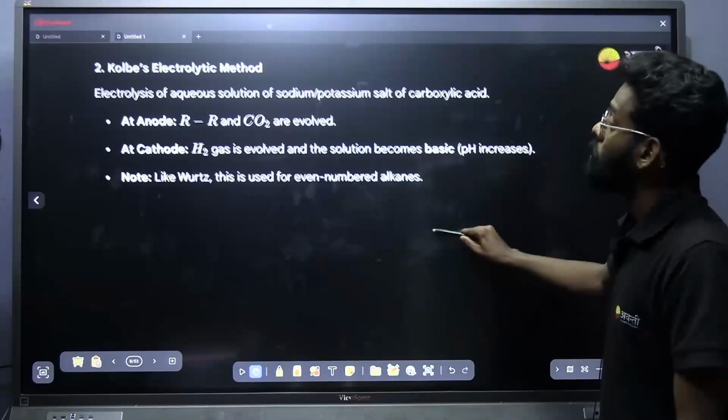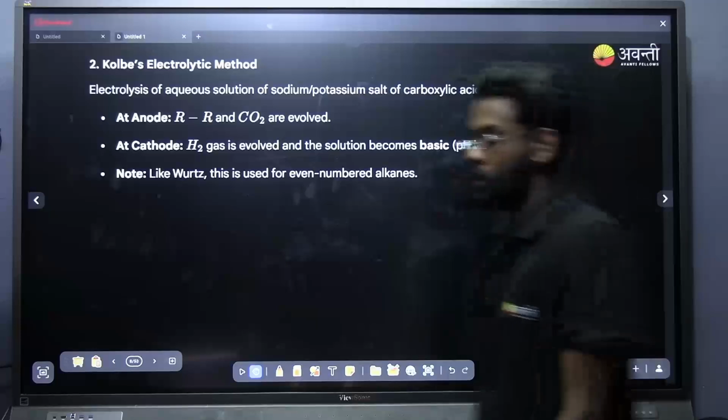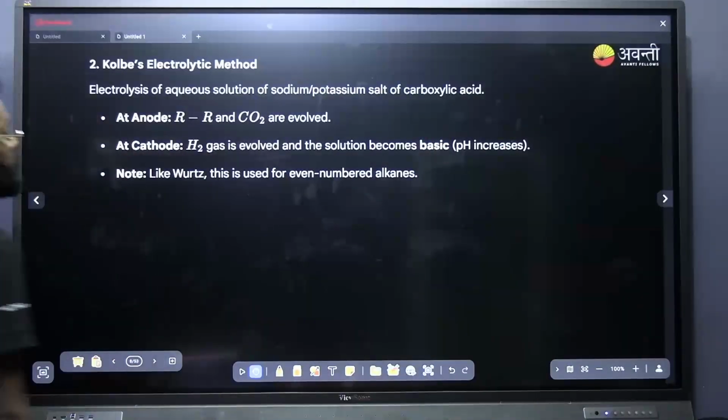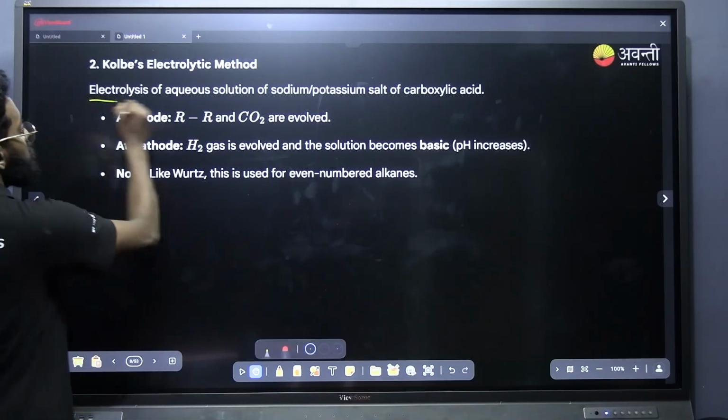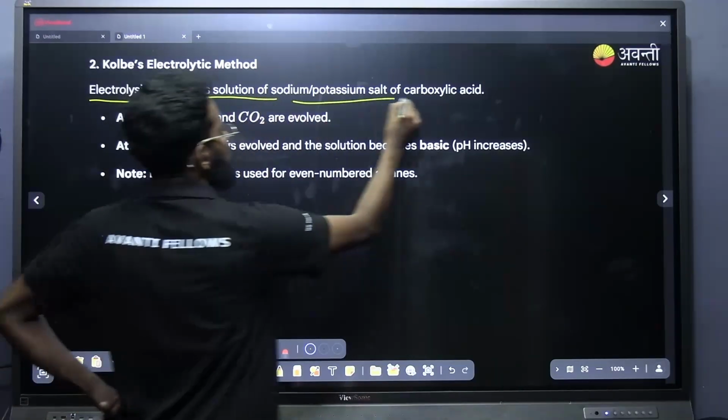Next is Kolbe's electrolytic method. This is another method for the preparation of alkane. Note down the point: electrolysis of aqueous sodium or potassium salt of carboxylic acid.